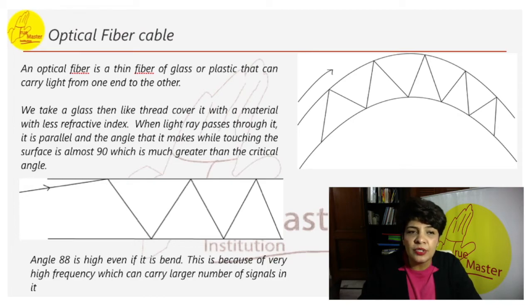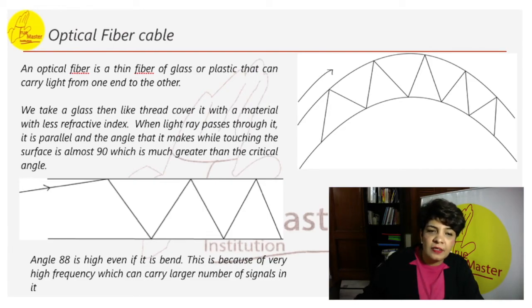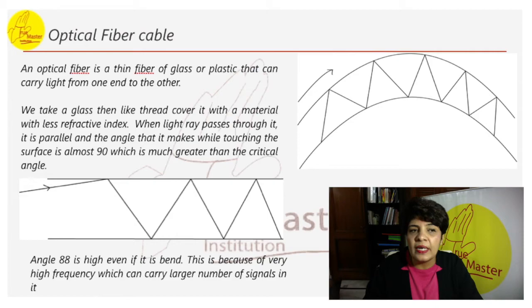They are used to measure refractive indexes of liquid. Again, an optical fiber is a thin fiber of glass that can carry light from one end to the other. We cover this with a material which has less refractive index for the protection so that it doesn't break. When light passes through it, the angle that it makes while touching the surface is almost 90, which is greater than critical angle, and the light ray is trapped and keeps on reflecting inside before it reaches the other end.